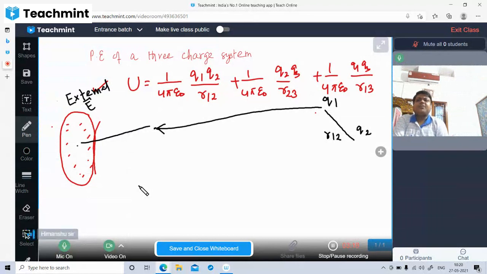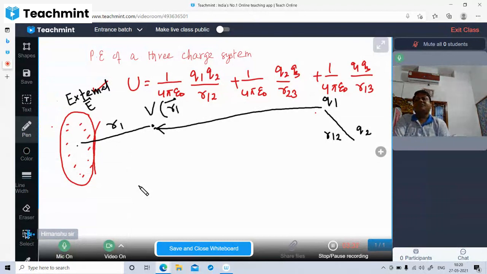The charge is located here, at a point with position vector, suppose r1. Then it has a certain potential, which is a scalar function of the position vector r1. We have learned that. Understood? So bringing q1 here, what will be the work done?